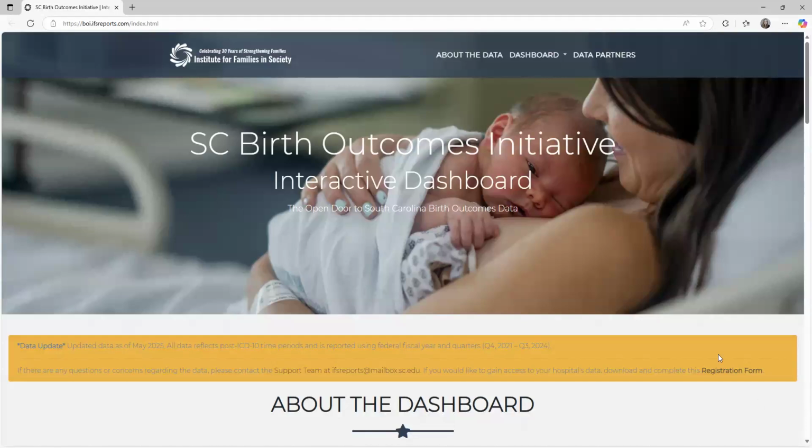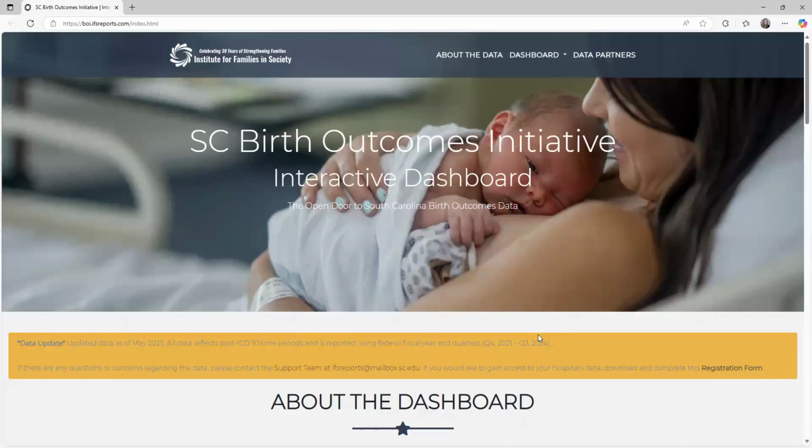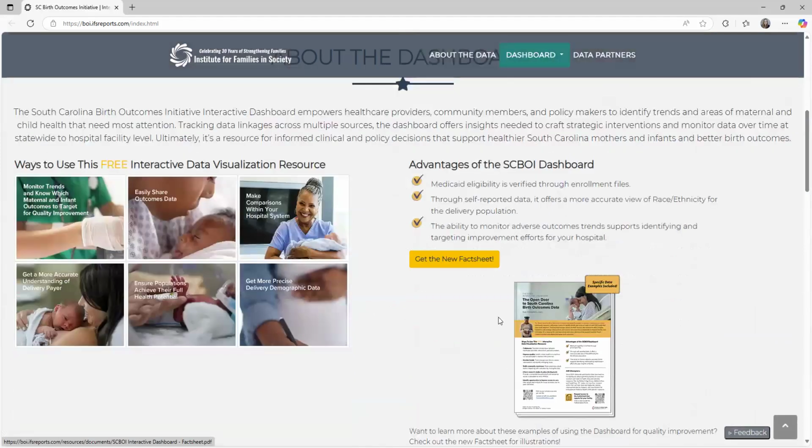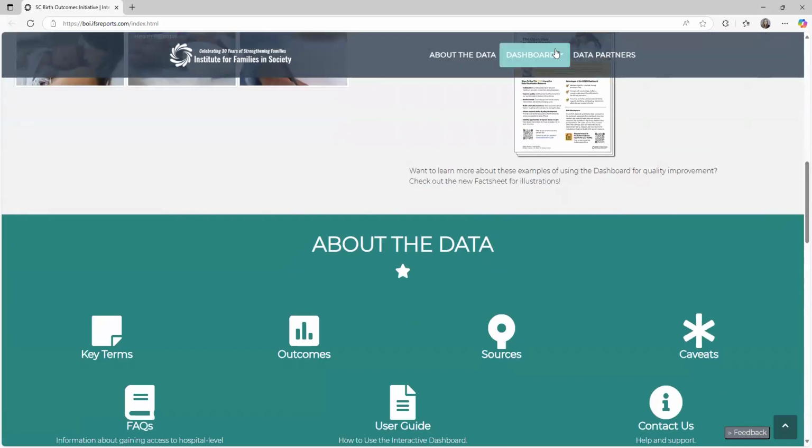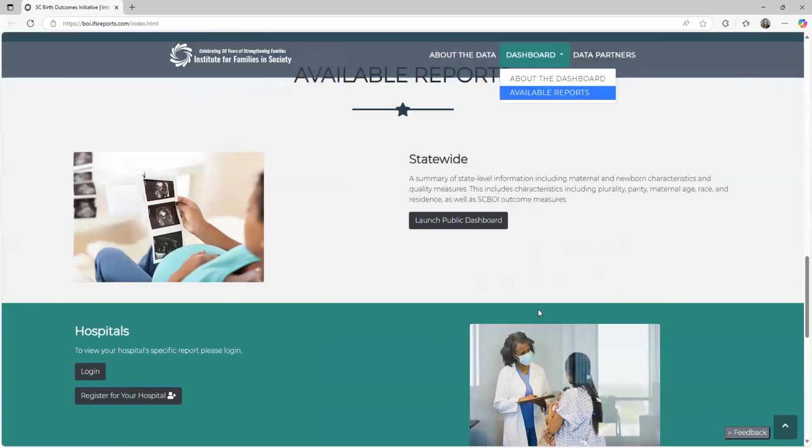So I showed you this a little bit. Again, the registration form is here. It allows navigation down that kind of shows you these really digestible examples and all of the measured definitions. But at the top here, I'm going to go to available reports, and there are two reports here.